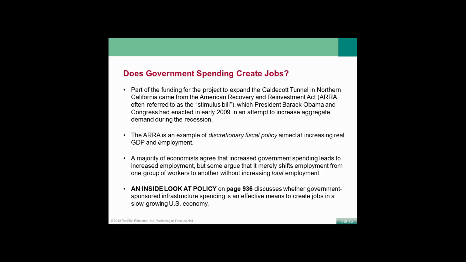The ARRA is an example of discretionary fiscal policy aimed at increasing real GDP and employment. A majority of economists agree that increased government spending leads to increased employment, but some argue that it merely shifts employment from one group of workers to another without increasing total employment.